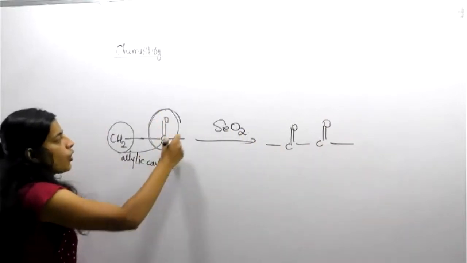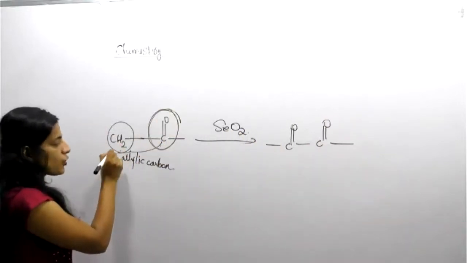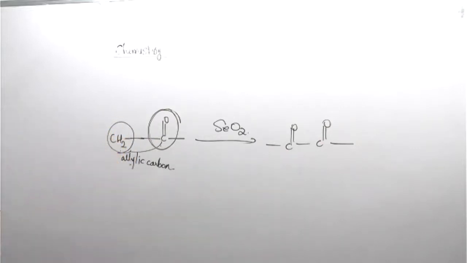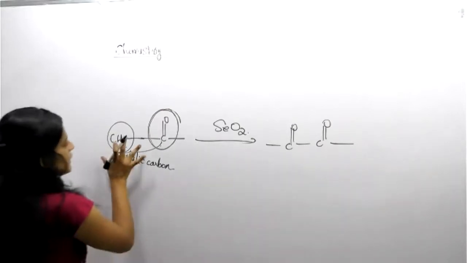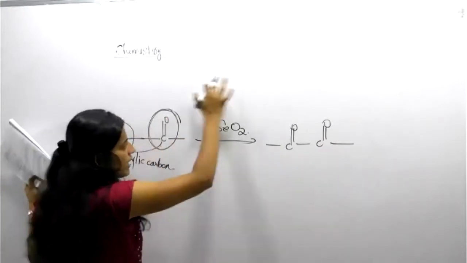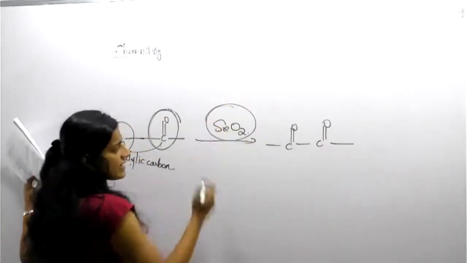So the carbon near the carbonyl compound, the allylic carbon group, means a methyl group. Na? Methylene group, we can say methylene. Active methylene group is there. So this group is converted by oxidation into a ketone or aldehyde, into carbonyl form. This type of reaction is called SeO2 oxidation. This is a famous reagent.